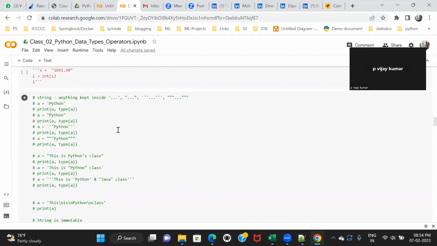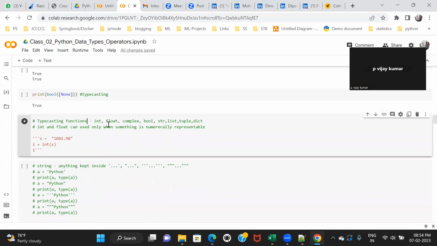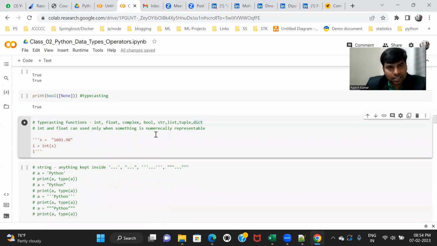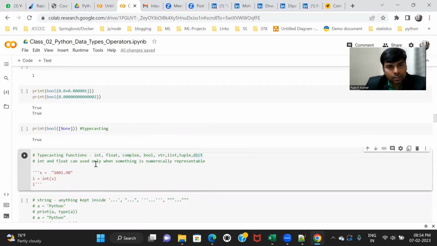So, easy data type, sir. Sorry, no, this is not a data type. It's a process. Your int, float, complex, bool, these are your data types. Here what I'm trying to explain is that there's a process through which you can convert one data into another data.